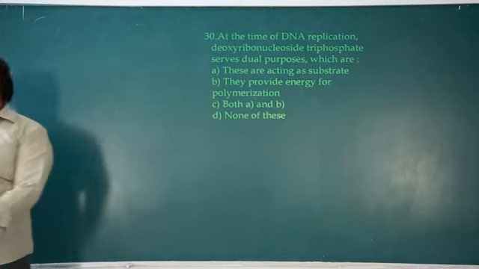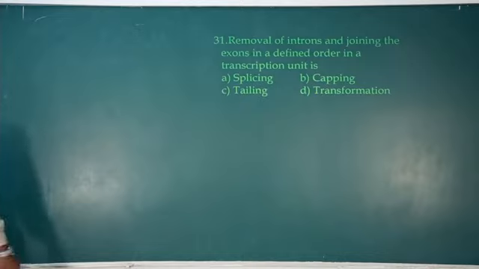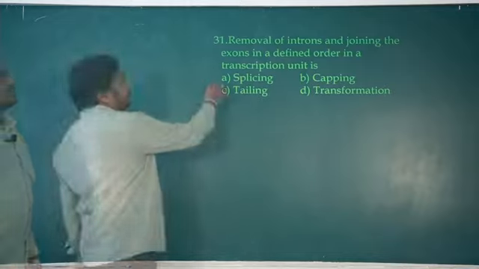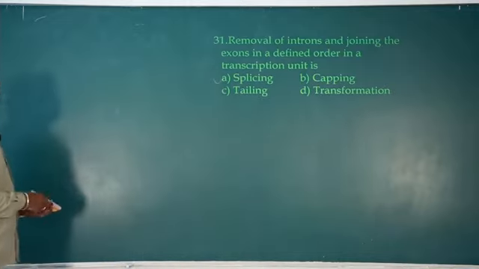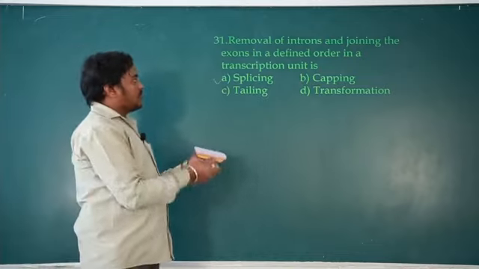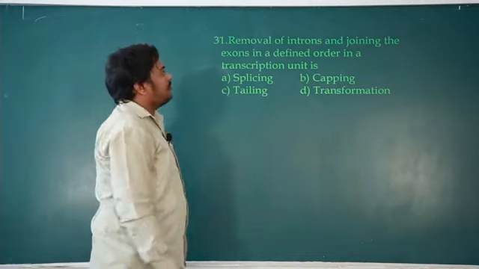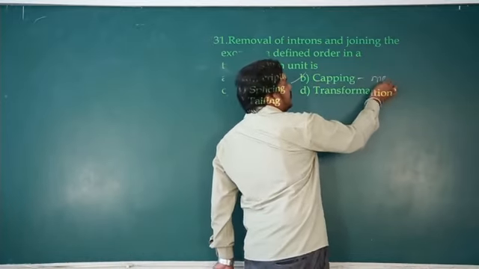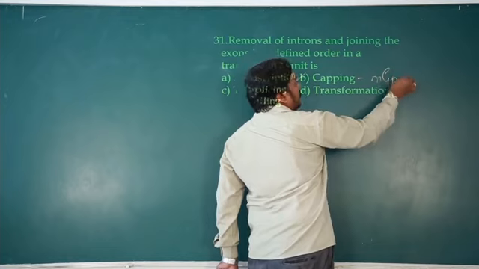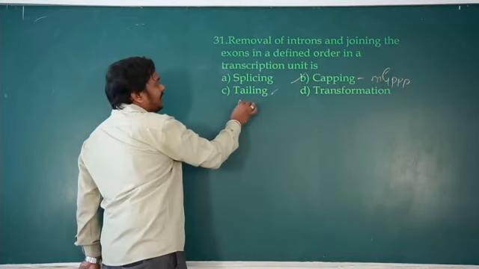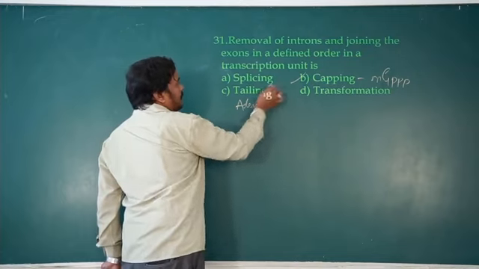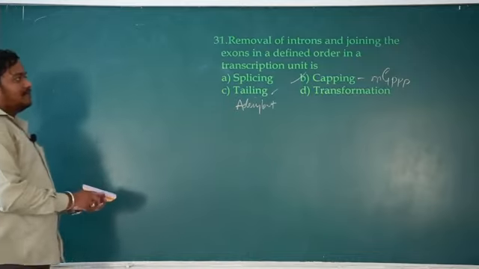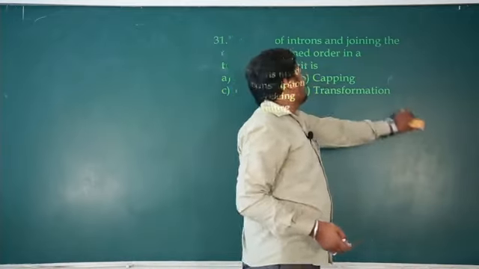Okay, question number 31. Yeah, so removal of introns and joining of the exons in a defined order in a transcription unit, it is splicing. It is a removal of introns, the intervening sequences, and the expressive sequences should be joined. So it consists of 2 steps, capping and tailing. Addition of methyl guanosine triphosphate, and tailing means adenylate molecules. Okay, so we put both together and call it processing. First step is capping, tailing, then splicing. Okay, so transformation was proved by Griffith.